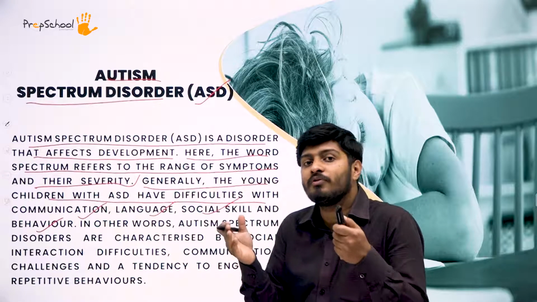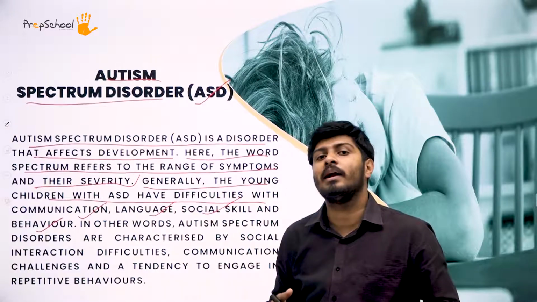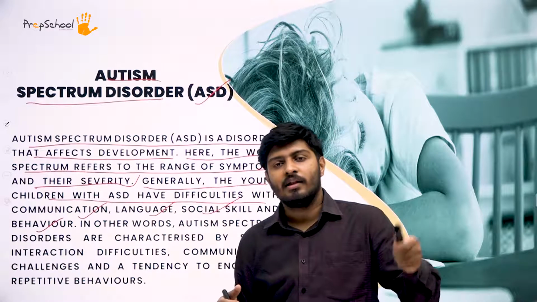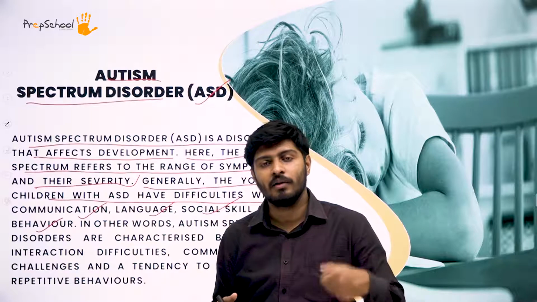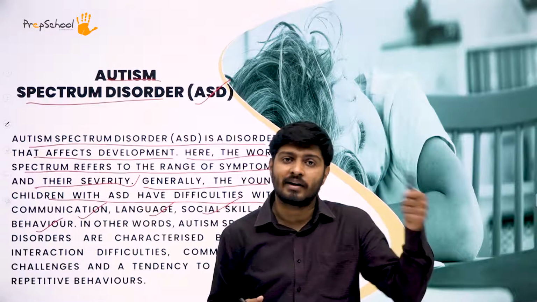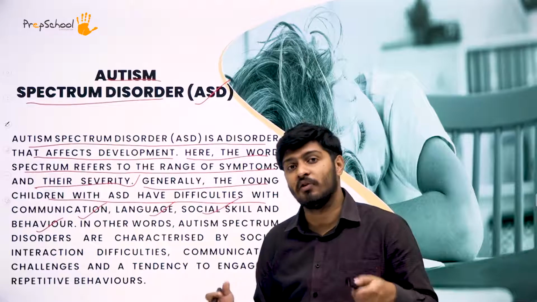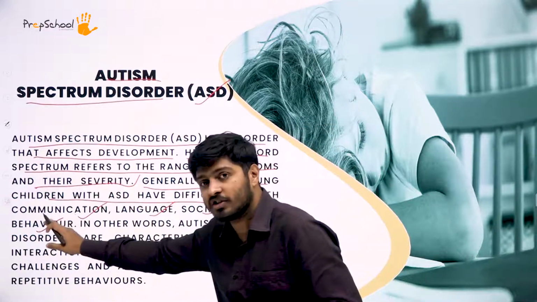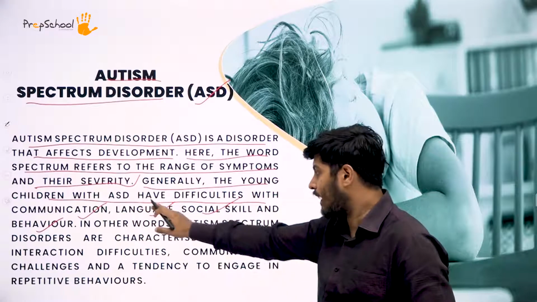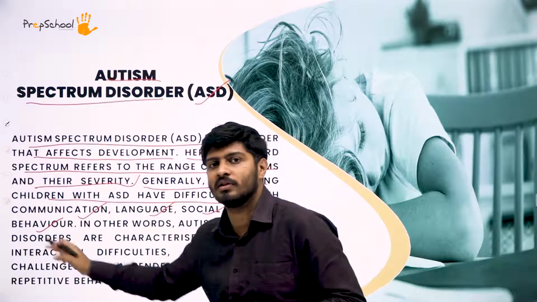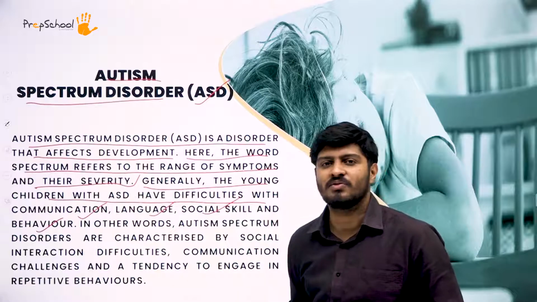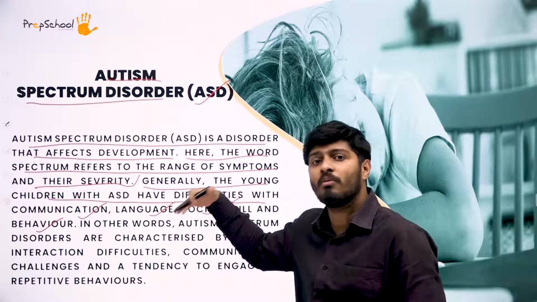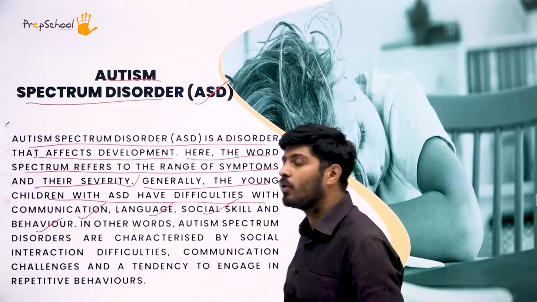Like I said, the way children show the symptoms and the way adults show the symptoms of certain disorders are different. When you talk about children, they generally face difficulty with communication, difficulty with linguistics, that is language, social skills and behavioral skills. So because all these things are varied, we call it a spectrum. Okay, it's a spectrum of different kinds of symptoms that we are looking at here.